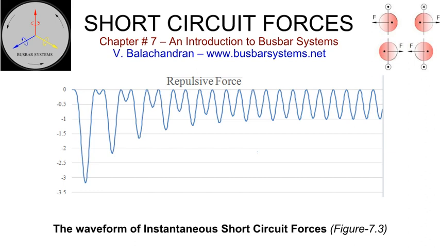AC component of conductor A interacting with the AC component of conductor B. The force will be repulsive and oscillating at double the system frequency. Once the DC component has decayed significantly, the contribution from the first three components of the forces can be neglected and the force on conductors will oscillate at double the system frequency.